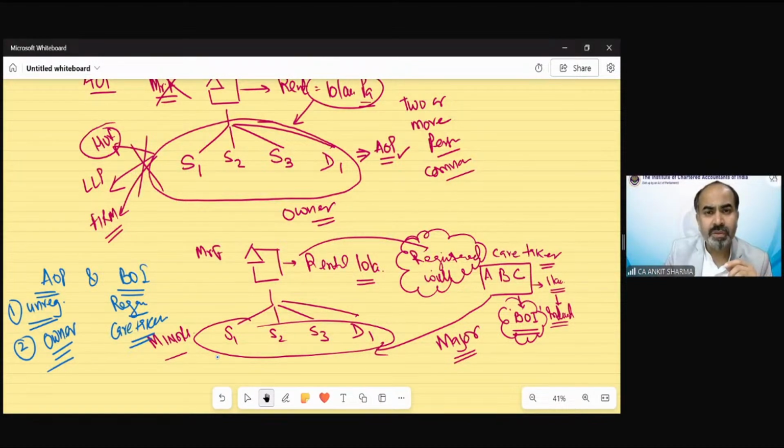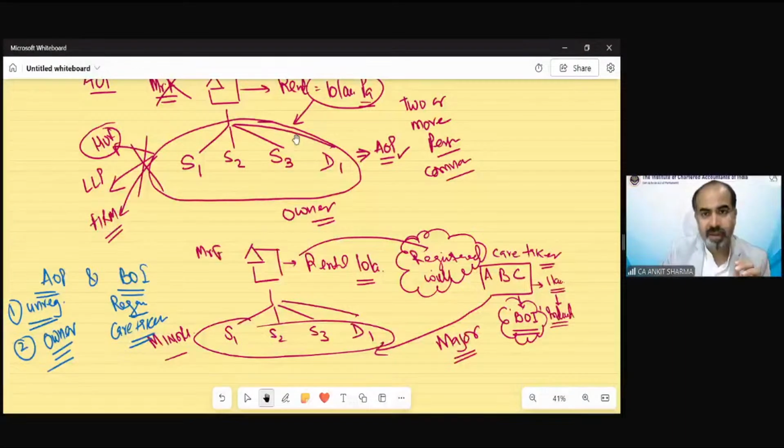Any other question? Anubhav is asking, can ABC use 10 lakh rupees for personal use? No, that would be the breach of contract. For that purpose, court can sue them. So that is not the case, okay? They're not allowed to use that 10 lakh rupees for personal purpose. Okay, so